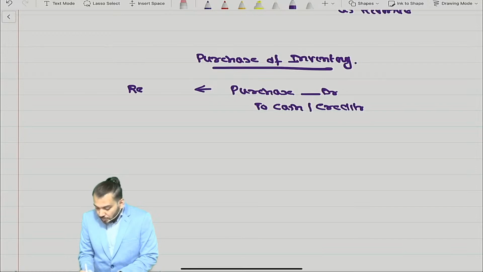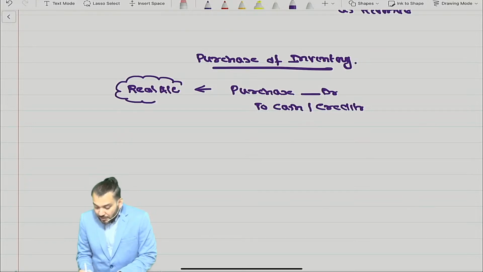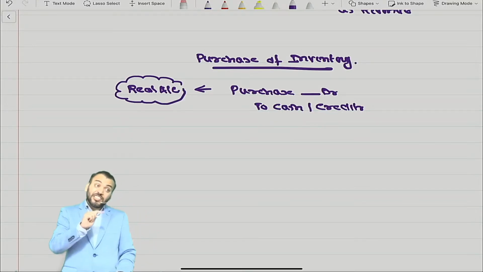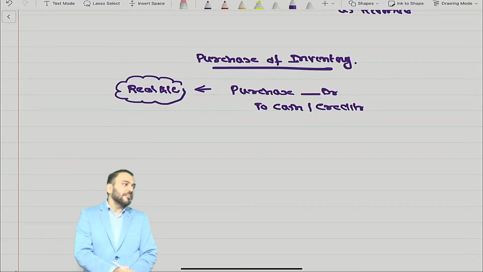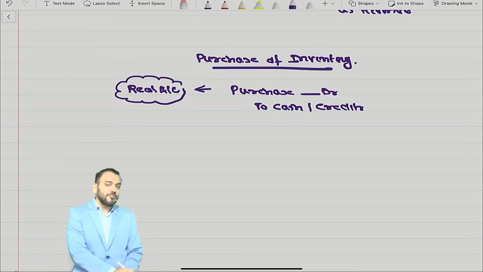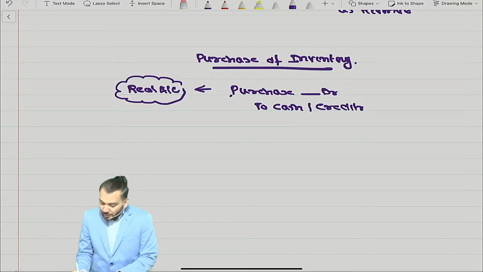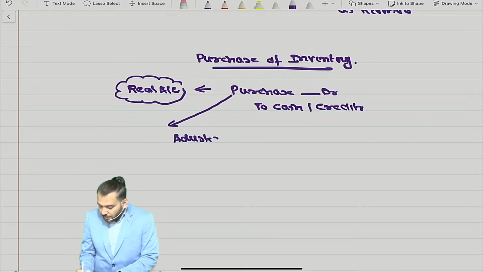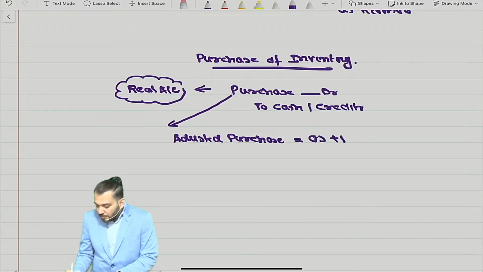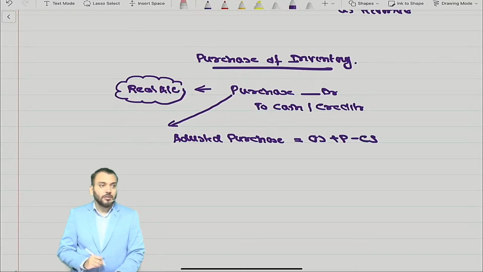See what you have done, what you have not done. If it is the adjusted purchase account, which you did in your school days, that is different. It means opening stock plus purchase minus closing stock.